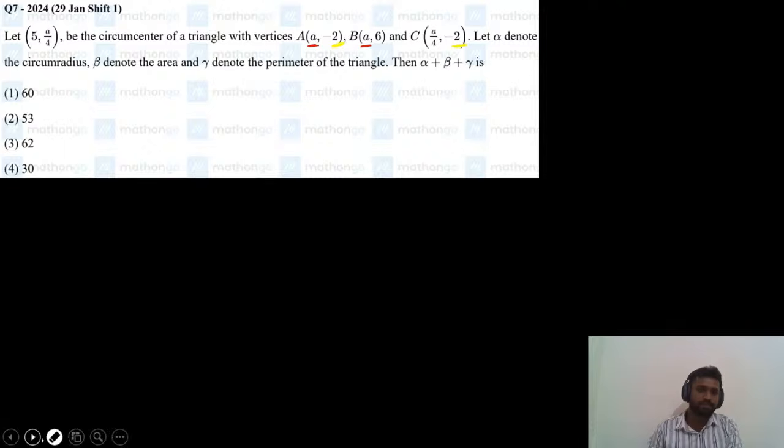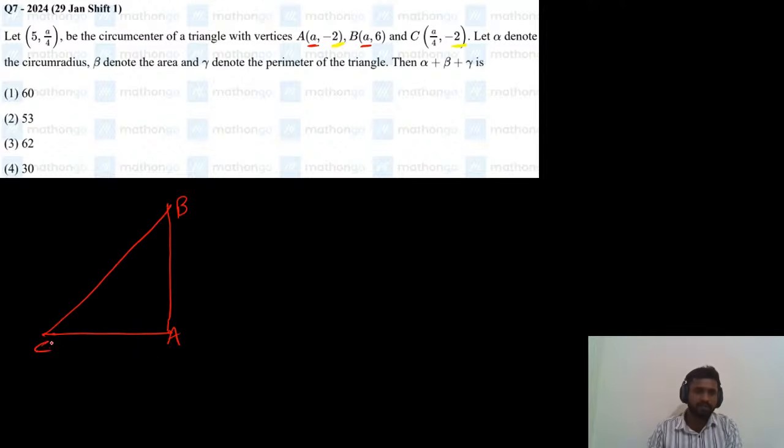Draw the diagram like this. This is AB, this is A and this is B, and C will be on the left side of A, because a by 4 is on the left side of a.